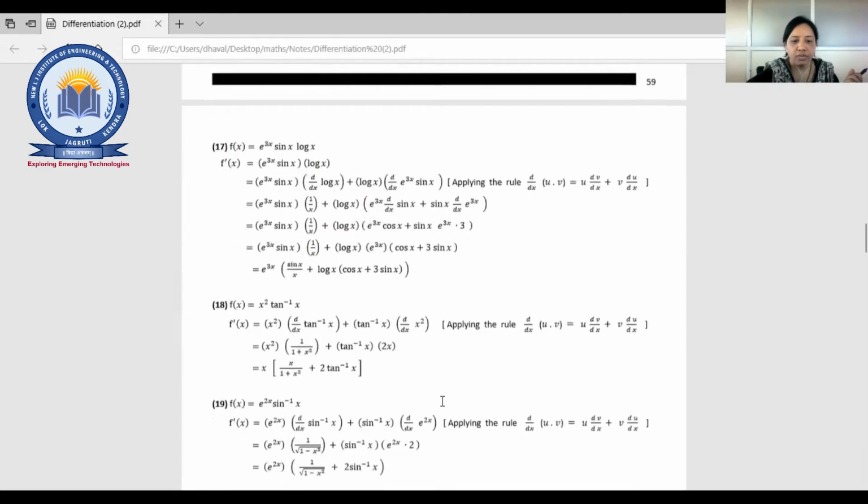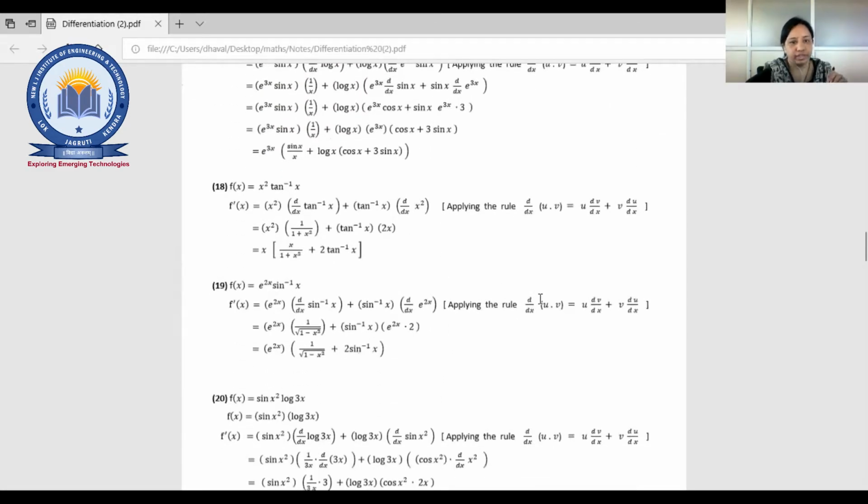Fine. Now x square tan inverse x. So here the difference is what? Only tan inverse x, right? The same rule is going to be applied, that is the product rule. Fine. Now tan inverse x. So what is the differentiation for that? It is 1 upon 1 plus x square. Fine. Plus tan inverse x into 2x. So that is your answer. So these all are almost similar, right?